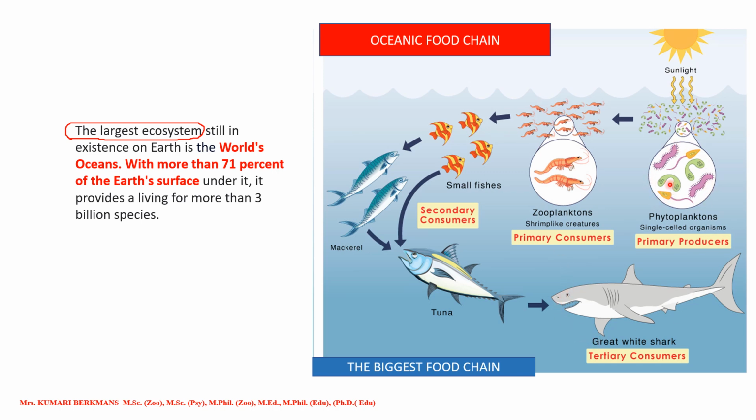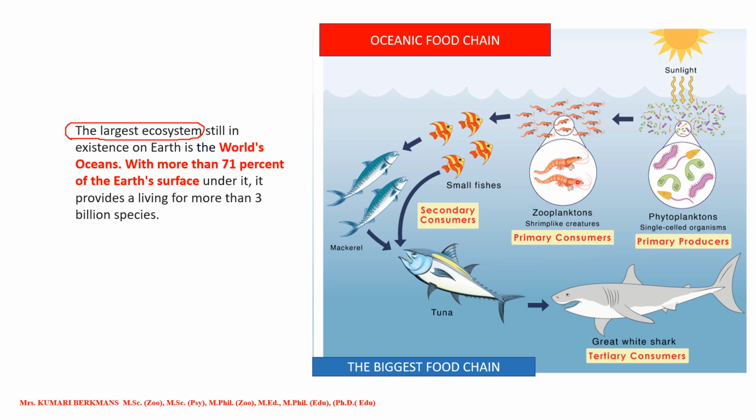See here. So who is the producer here? The phytoplanktons. Phytoplanktons means they have chlorophyll, so they can produce their own food. Okay, by using the sunlight they produce the food. So they are called the primary producer.